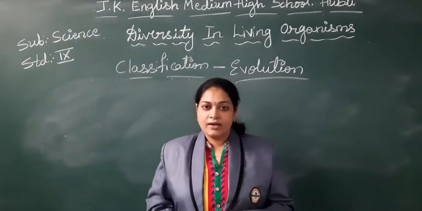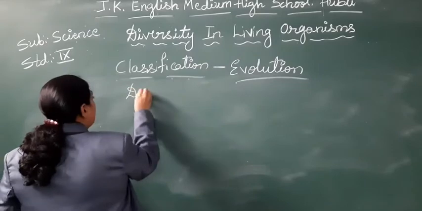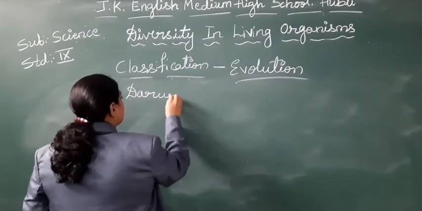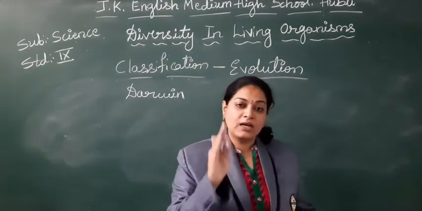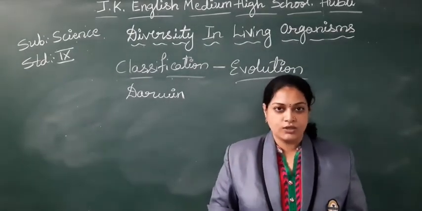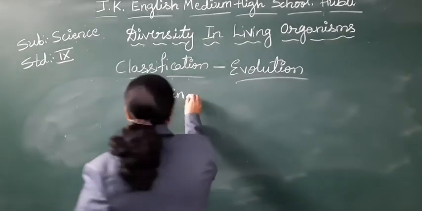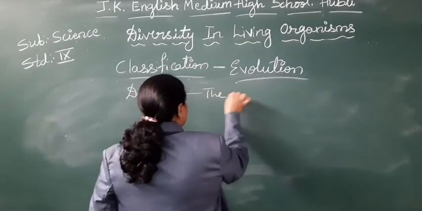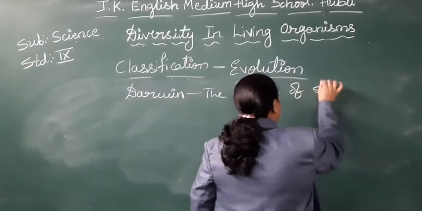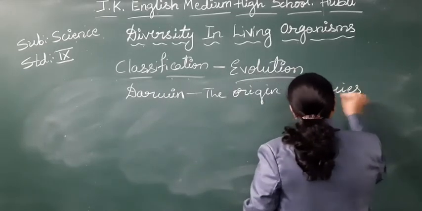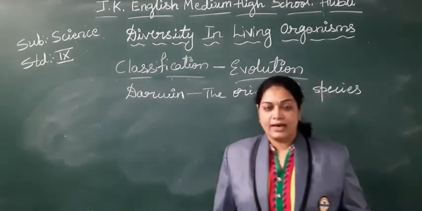Whenever you take the word evolution, you know one of the famous scientists called Charles Darwin. He said about classification and evolution. He wrote a book called The Origin of the Species in the year 1859.